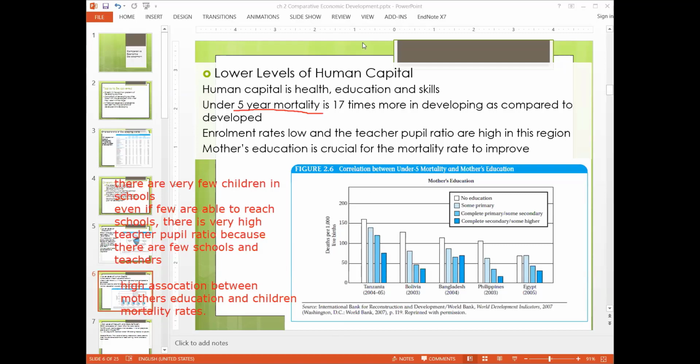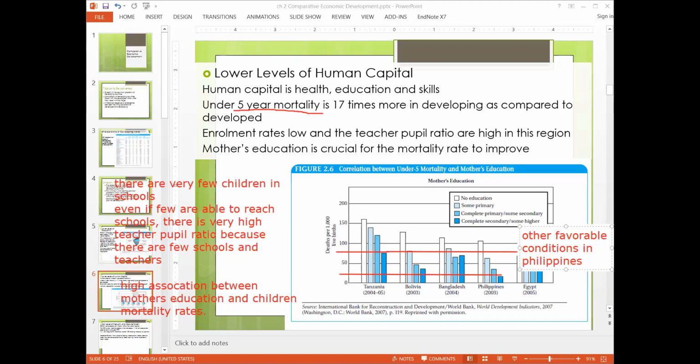For Tanzania, a mother with secondary education still faces this much mortality, but if you compare it with the Philippines, it is much lower. So it points at some other favorable conditions in the Philippines.